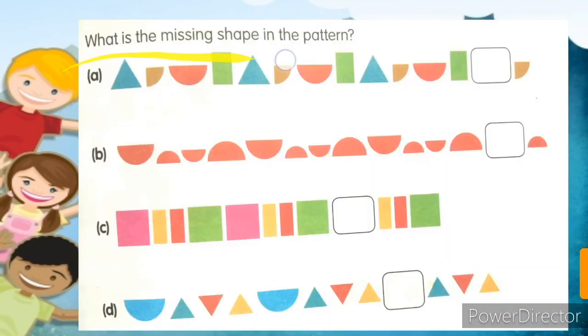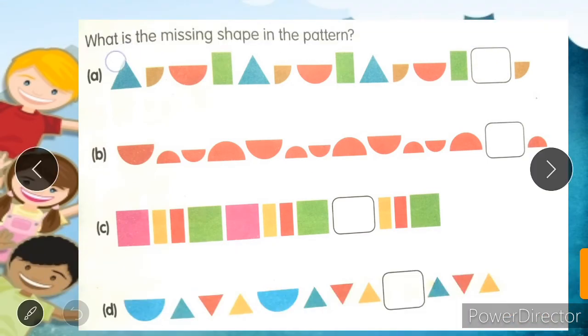What is the missing shape in the pattern? Now we have to find out what the missing shape is. These all 4 are here. These all 4 are here. These all 4 are here. So we have to make a triangle of blue color here. So the missing shape is the blue color triangle. Now by observing these, we have to find out what the missing shape will be.